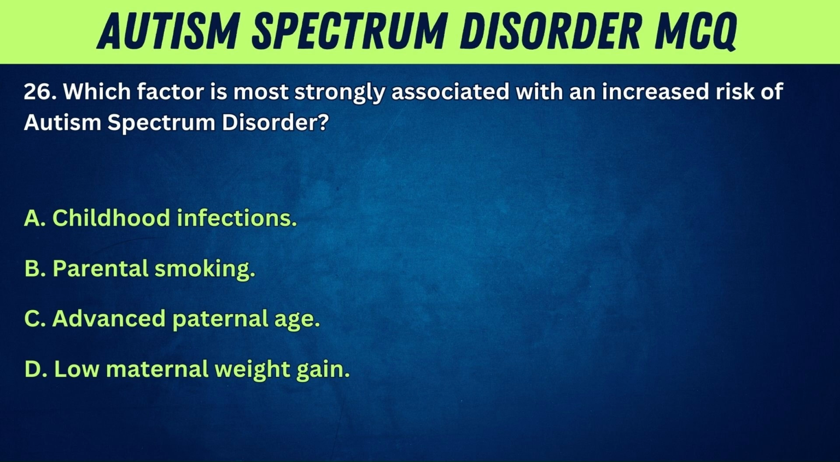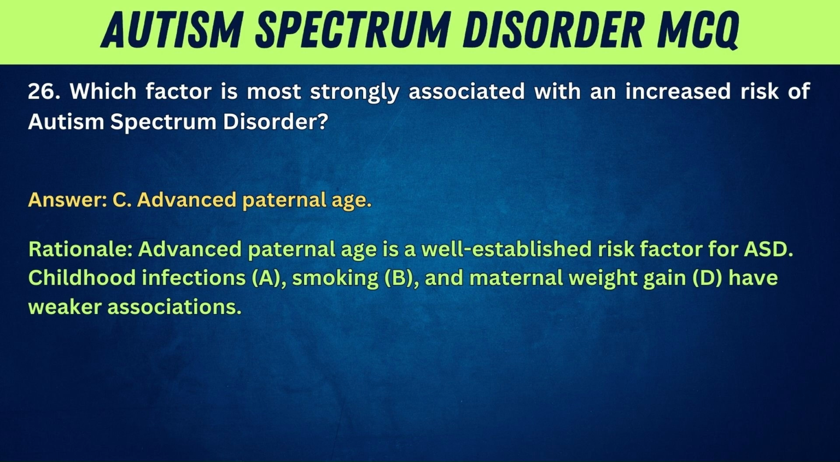26. Which factor is most strongly associated with an increased risk of autism spectrum disorder? A. Childhood infections. B. Parental smoking. C. Advanced paternal age. D. Low maternal weight gain. Answer: C. Advanced paternal age. Rationale: advanced paternal age is a well-established risk factor for ASD.